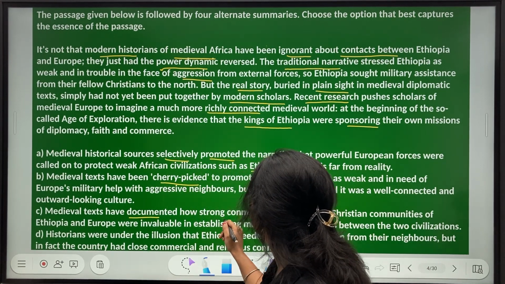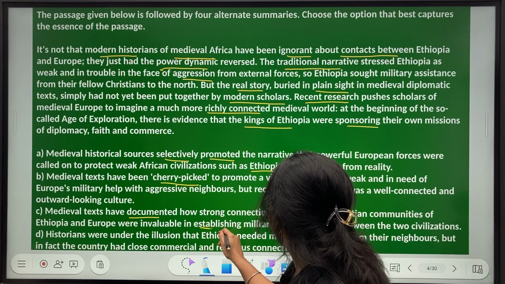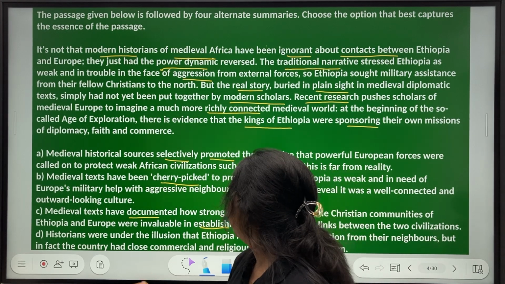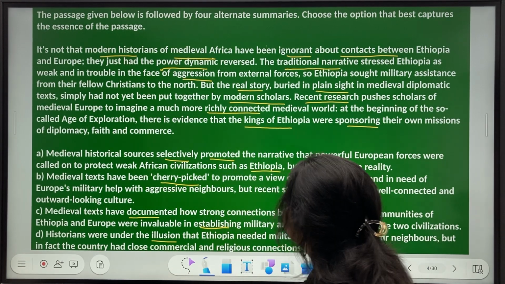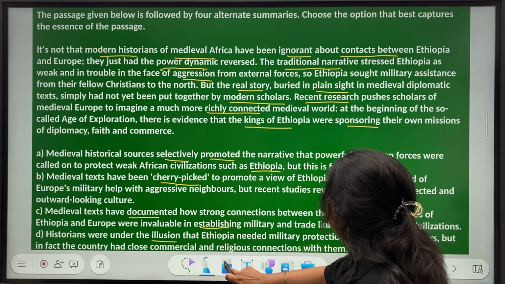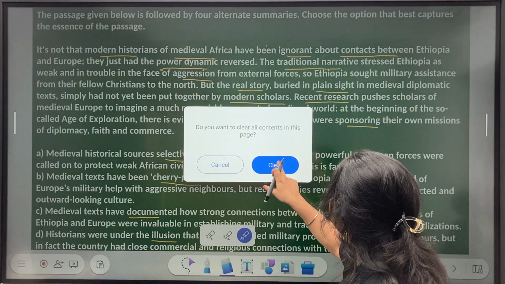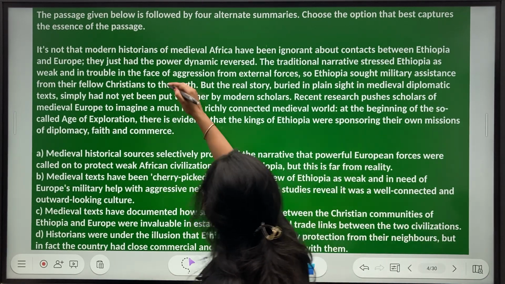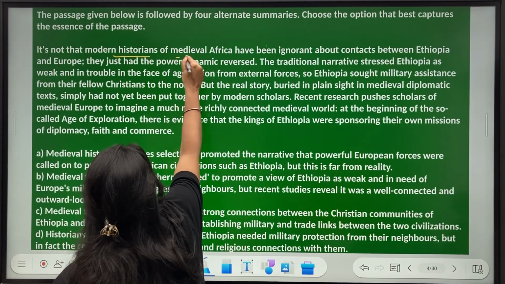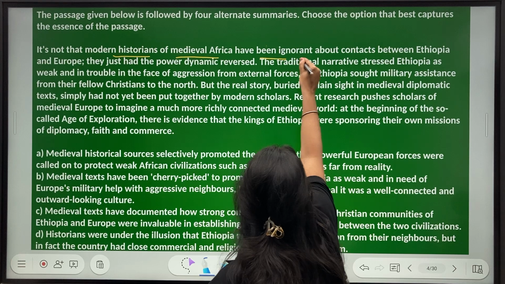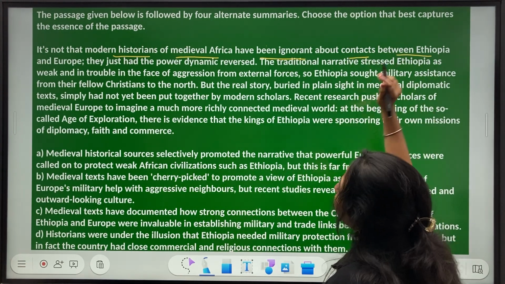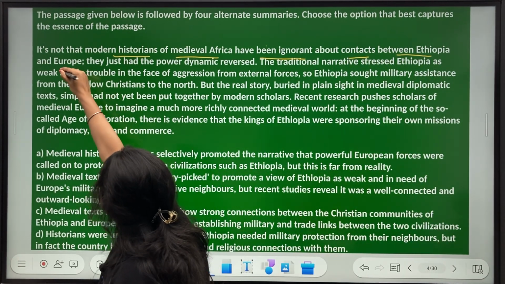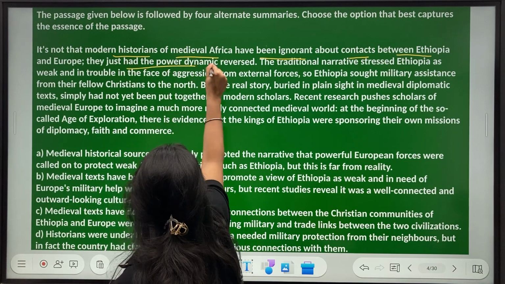Documented, establishing connections, illusions, okay. I think this looks like a fairly decent one. Let's read in detail. It's not that modern historians of medieval Africa have been ignorant about contacts between Ethiopia and Europe. They just had the power dynamic reversed.